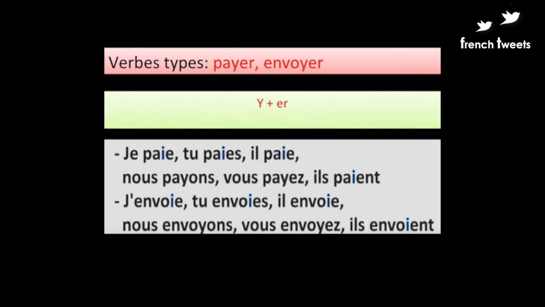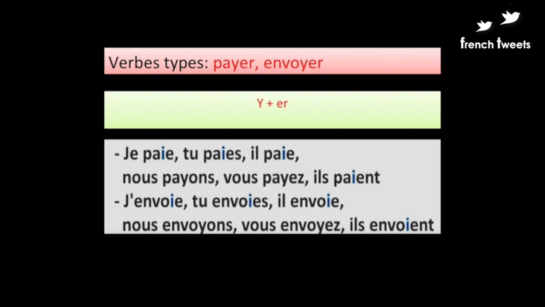Now let's check the last set of er ending verbs ending in y plus er, and we have the verbs payer, envoyer. Now here you'll find that y becomes i when we make the conjugations, except for nous and vous. Nous and vous follow the regular er ending verb conjugation pattern. So I read the conjugation for the verb payer.